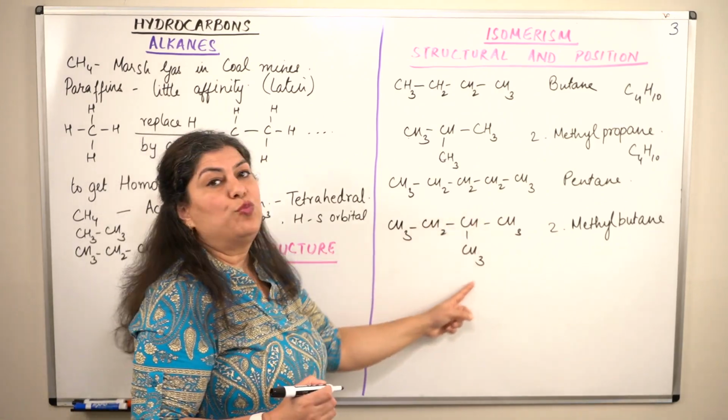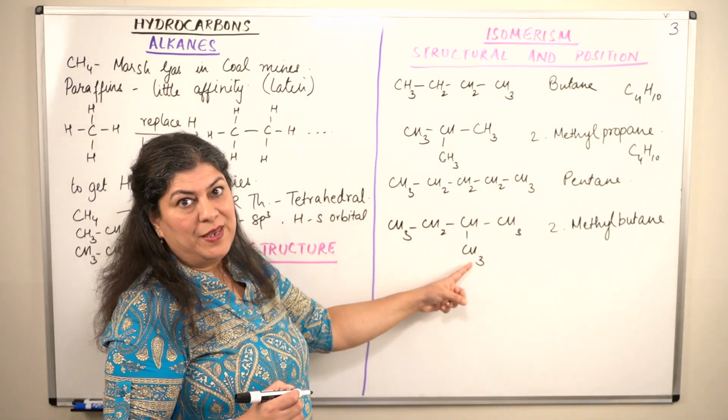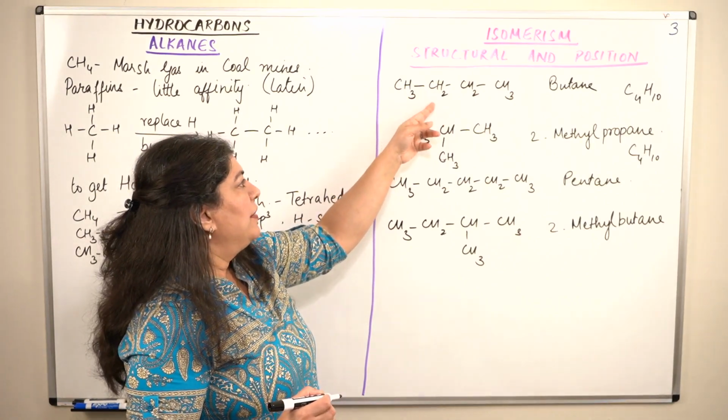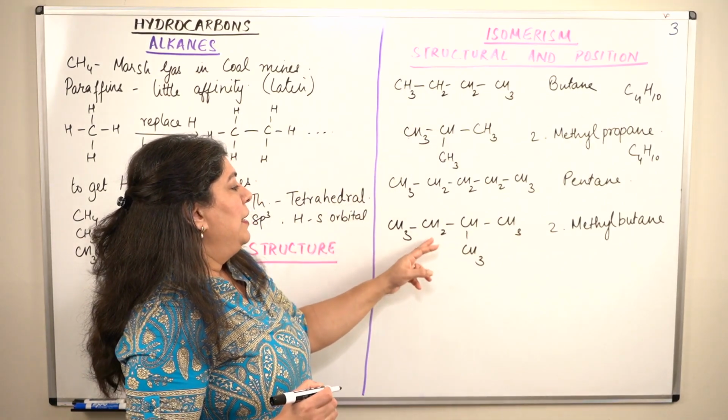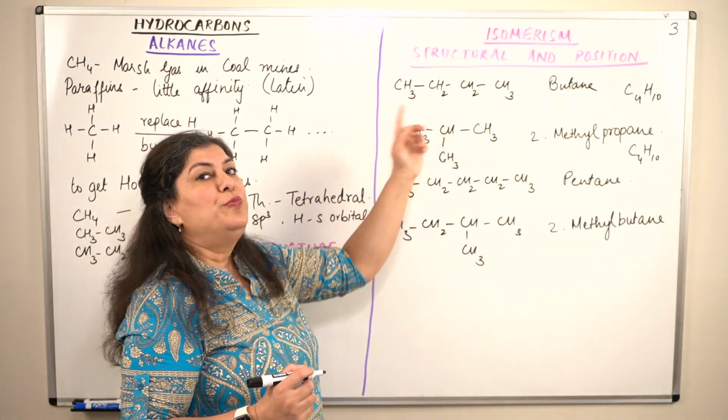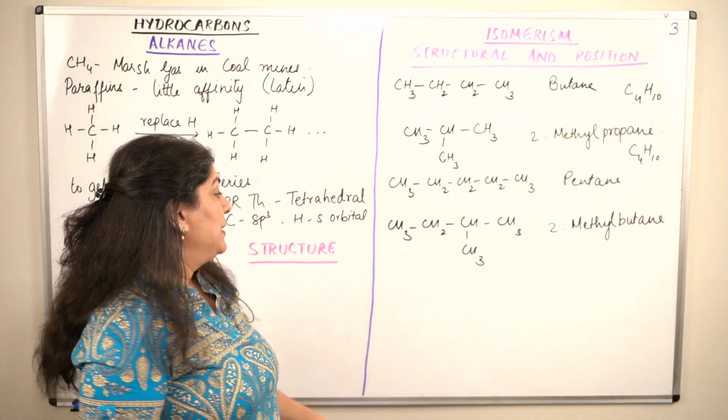Even then you would have got one of these structures, right? If it was a branching here, I would have counted from this direction, I would still call it 2-methyl butane, right?